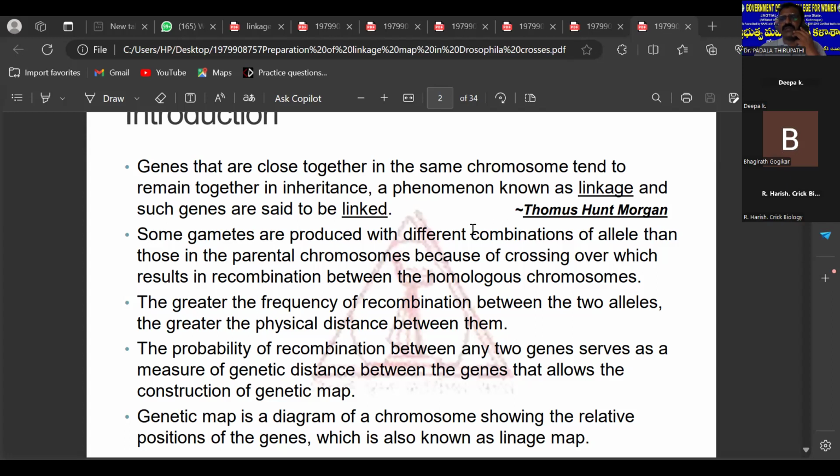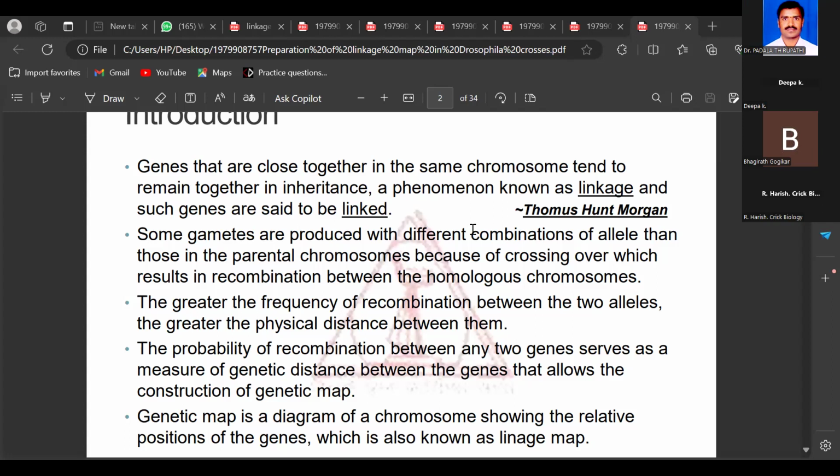So when more than two genes are present on a chromosome, they are arranged in a linear fashion, which we already know. Genes that are very close together on the same chromosome tend to remain together in inheritance, a phenomenon known as linkage. Such genes are called linked genes. We already learned about that. But some gametes are produced with a different combination of allelic genes than those in the parental chromosomes because of crossing over, which results in recombination between the homologous chromosomes.